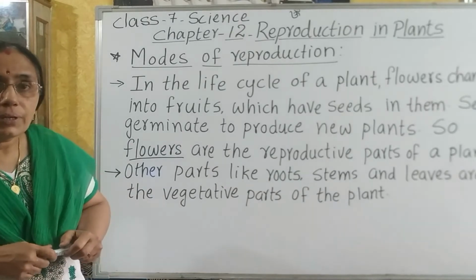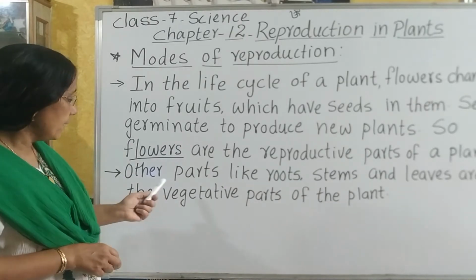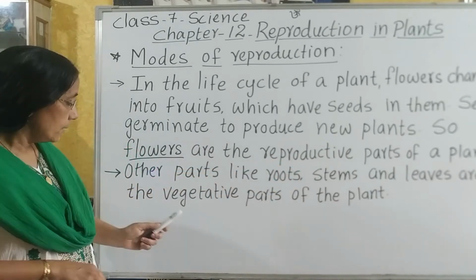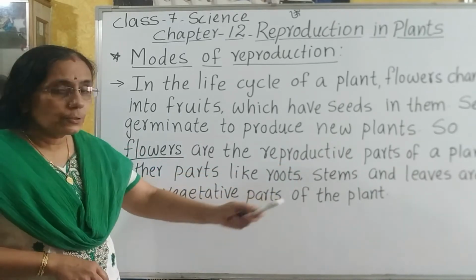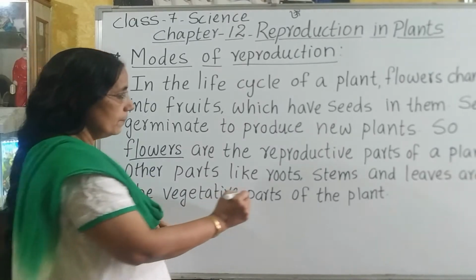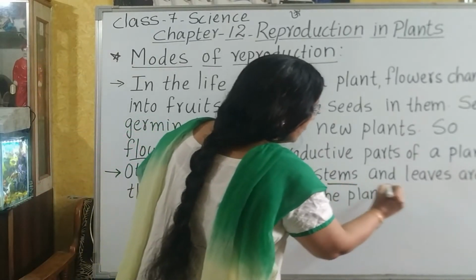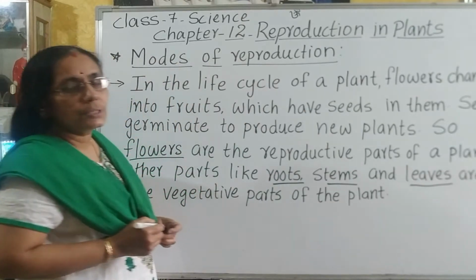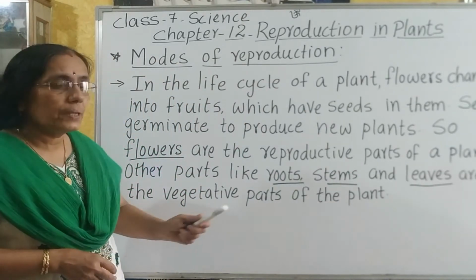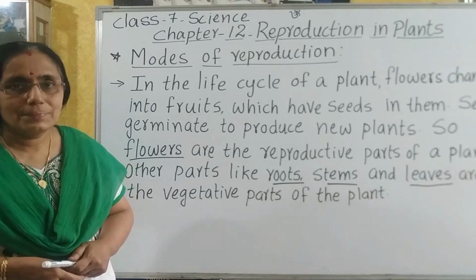And the plants have got other parts also, like roots, stems and leaves. They are the vegetative parts of the plant. So which are the vegetative parts of the plant? Roots, stems and leaves are called the vegetative parts of the plant.